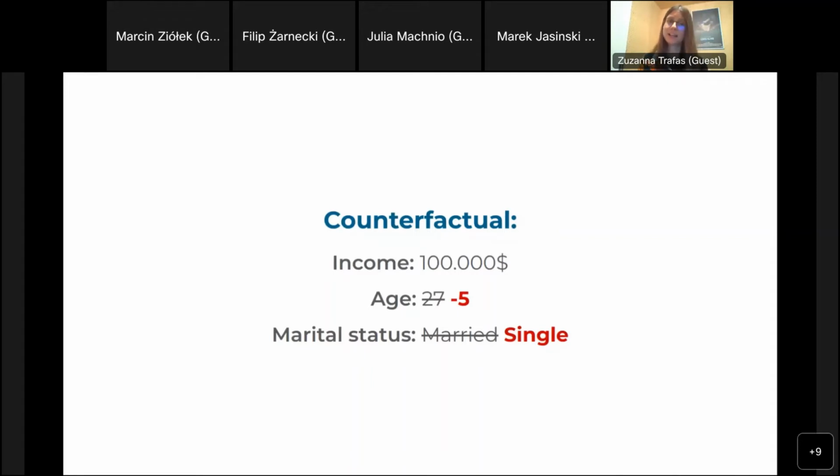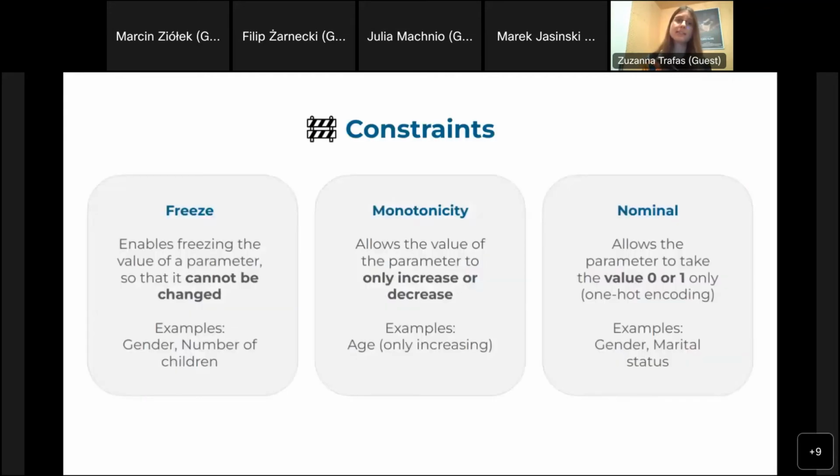That's why, to tackle this problem, our library allows defining constraints on the data. The freeze constraint disables changing the value of a given parameter, like gender or the marital status. Monotonicity allows values to change only in one direction. For example, we can set the age only to increase, as we cannot really get any younger. Nominal constraint helps keep the nominal variables in a discrete space.